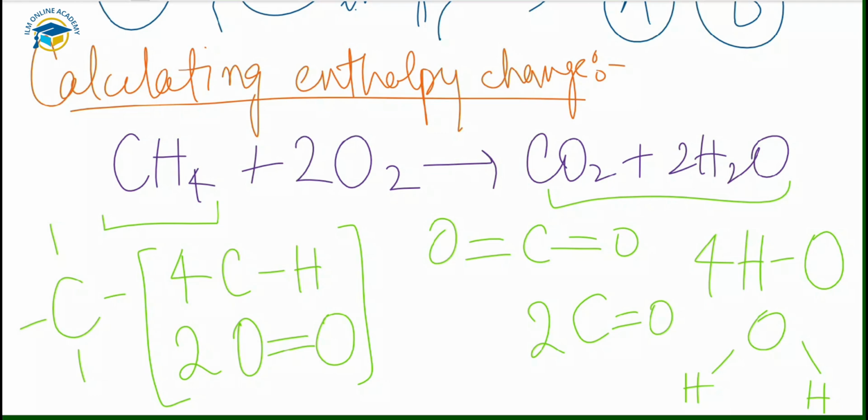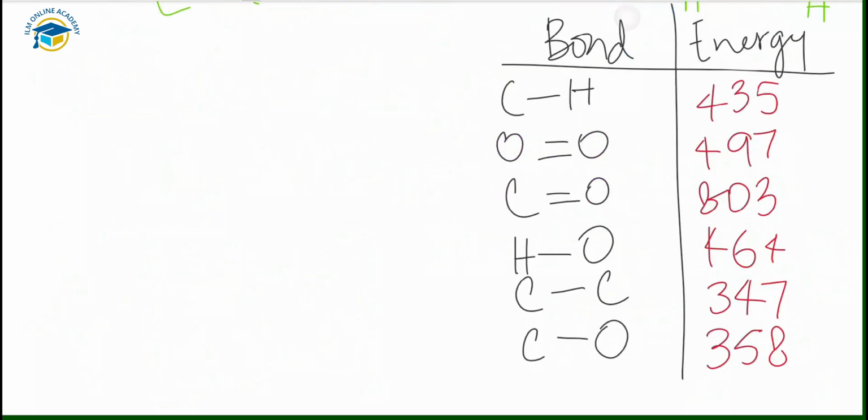So these are the bonds that are present on the reactant side, and also on the product side we have figured it out. Now we would be given a table listing the bond energies. We have some bond energies that are given in your exam, and using this table you can calculate the energies on both sides and use that to calculate the enthalpy change also. So first you can see here on the reactant side, this is a bond breaking. Bonds will break and then new bonds are formed. First the bonds that are present in the reactants will be broken down, and then new substances are formed there.